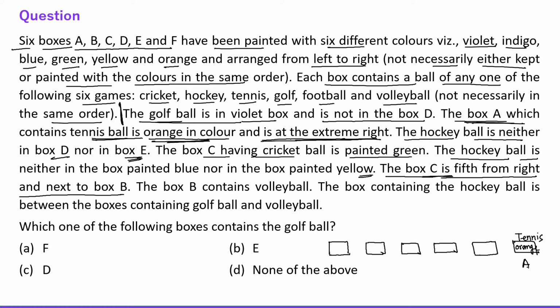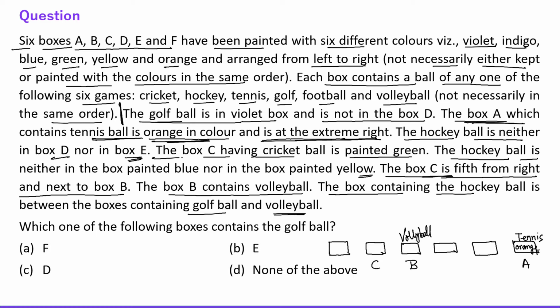Okay, so this is first, second, third, fourth, fifth. So box C is 5th from the right and next to B. Next information says the box B contains volleyball. Next statement, the box containing the hockey ball is between the boxes containing golf ball and volleyball.